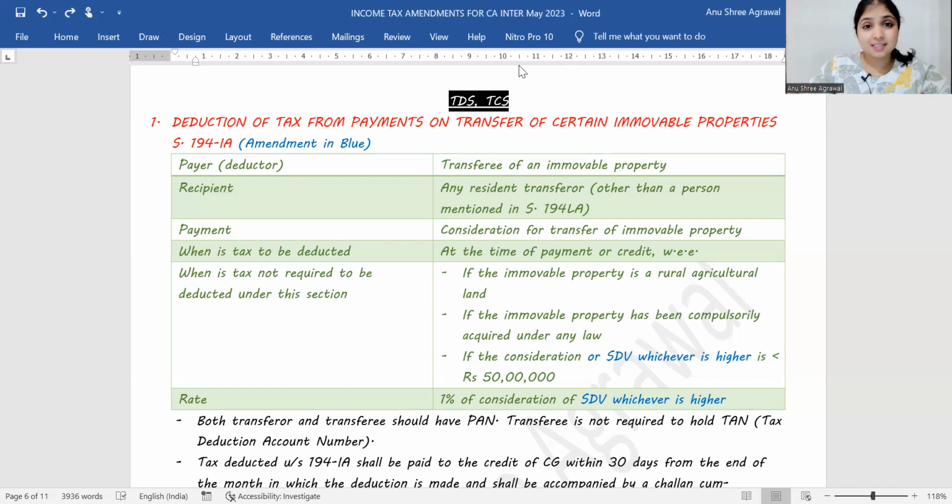Our very first discussion, the easiest amendment under TDS and TCS, is in section 194 IA. Now, section 194 IA, you must be aware, is the section that applies whenever I'm purchasing an immovable property. For that immovable property, if I'm going to pay less than 50 lakhs, I don't have to deduct any tax. But if I pay 50 lakhs or more than 50 lakhs, then I'm supposed to deduct tax at the rate of 1%. The buyer becomes a deductor over here. Buyer is supposed to deduct tax at the rate of 1%. Right? Let me depict the section over here.